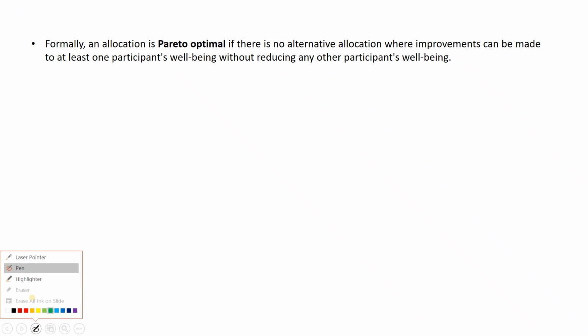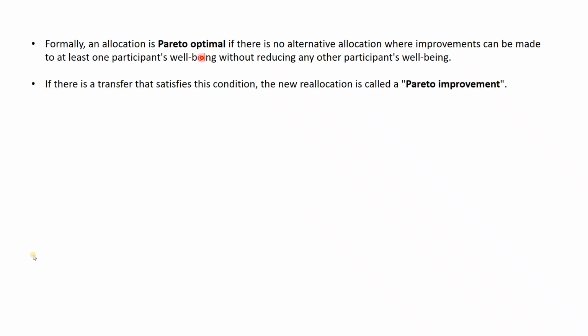So this statement now justifies that for any allocation, formally an allocation is optimal if there is an alternative allocation where improvements can be made to at least one participant's well-being. So that means if one variable is better, then we call it an optimal solution. And if there is a transfer that satisfies the condition, then we call this reallocation an improvement.